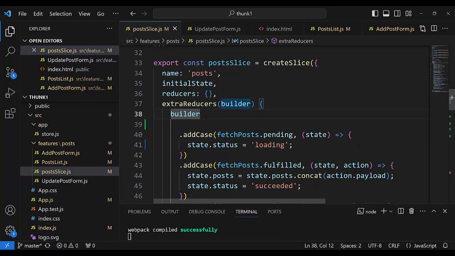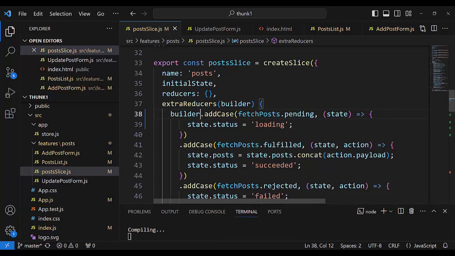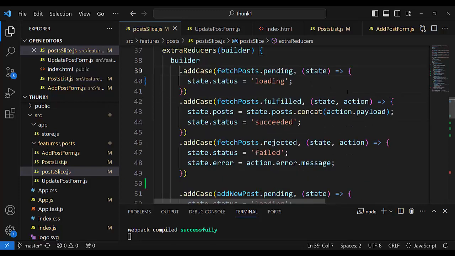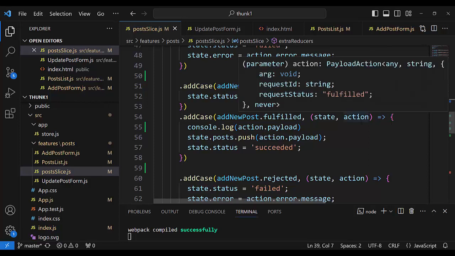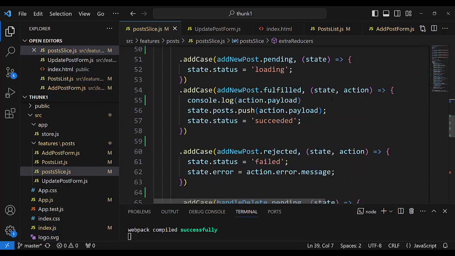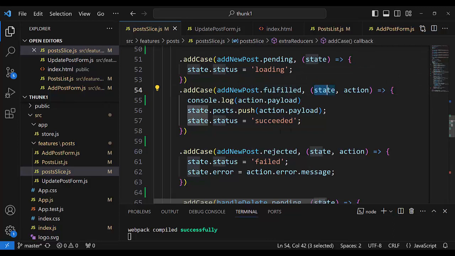It can be written like this also, but it is more visible this way when there are more cases to write. On the builder object there is a method addCase, and for addNewPost, when it is fulfilled, here it is, the string fulfilled, we have state and action.